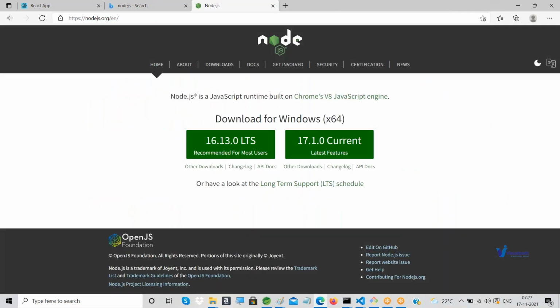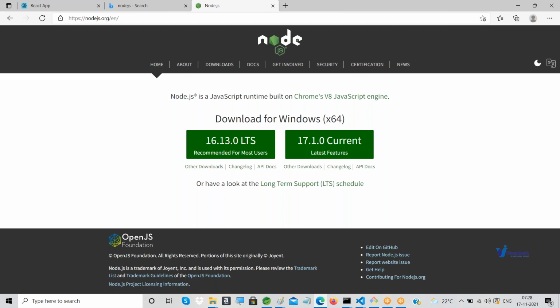Just click that one. There you can directly see something like Node.js is a runtime built on Chrome's V8 JavaScript engine. If you look there, you can see download for Windows x64. 64 indicates my computer's version is 64 bit. Mostly it is 64 only nowadays.